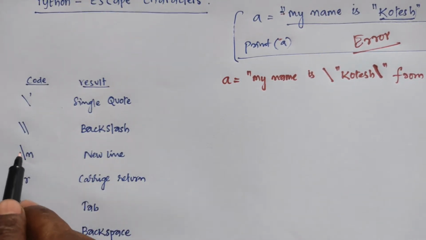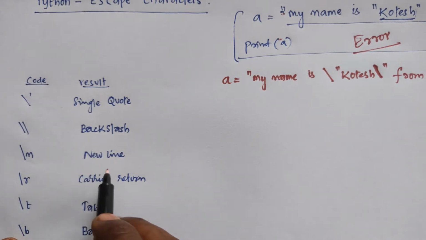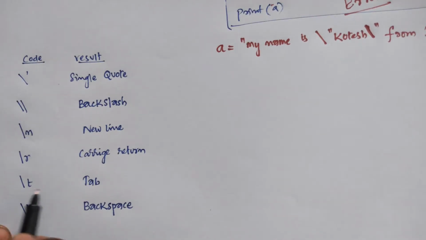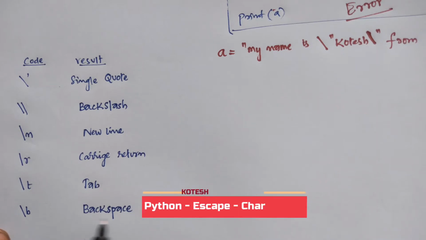Then you can take backslash n to enter a new line, backslash r for carriage return, backslash t for tab, and backslash b, that is the actual backspace.